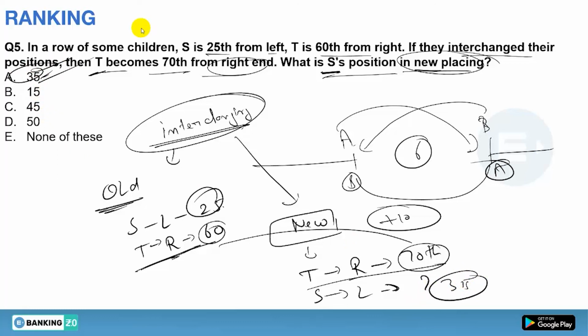Just keep one thing in mind, whenever there is a question based on interchanging, when one person changes its position, then the other will change in the same way. That can be either plus or minus. Suppose in the new position, T becomes 50th from the right, just suppose. So what will be the S position in that case? It will be 60 to 50, that will be minus 10. So 25 minus 10 will become 15, so the answer will be 15. Clear or not? Done.